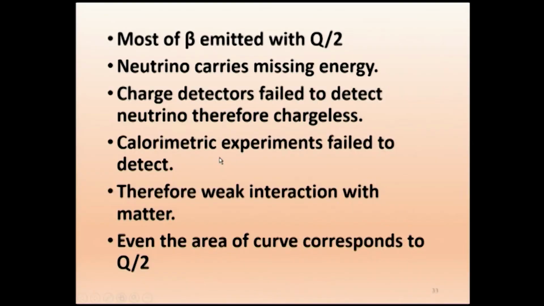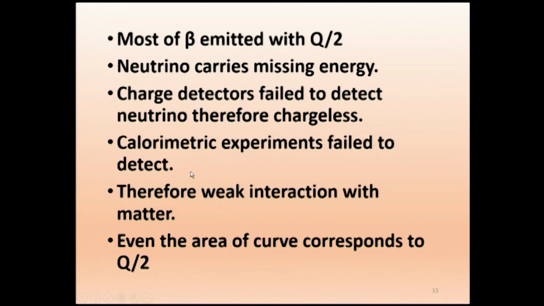Now what the experimental people suggested is, let us put the cobalt 60 inside a calorimeter. If we put it inside a calorimeter, there will be a temperature increase due to the beta particle and also the neutrino. Therefore the temperature will be rising. So from that we can always find out the total energy released, whether that particle is taking that energy. Now what they found is that the calorimetric experiments also failed to detect it.